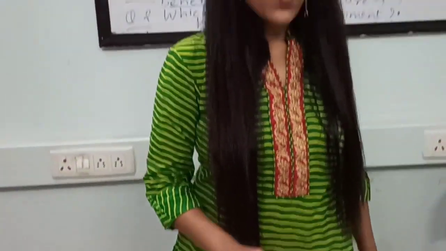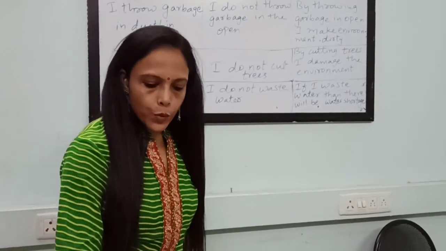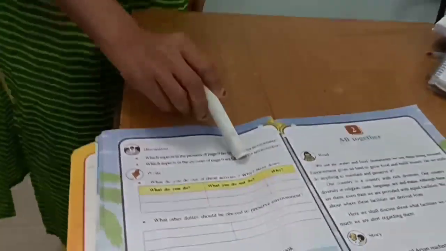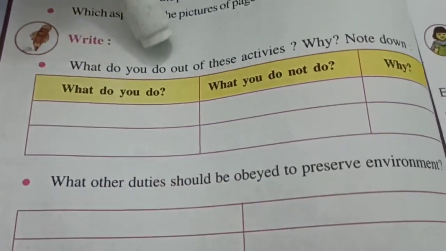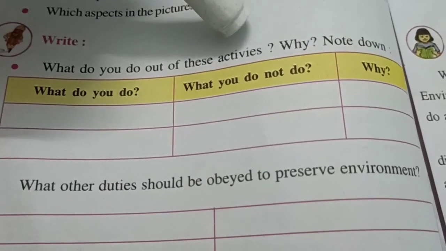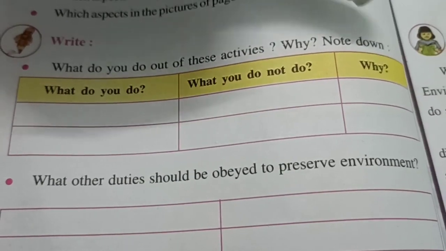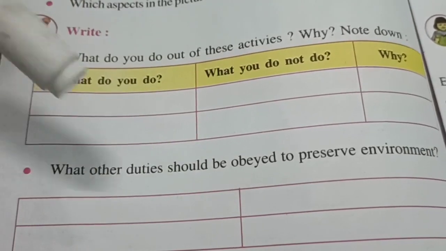We have done question answers. Okay, so now next question on page number 10 is this. These 2 questions we have done, right? This question. What do you do out of these activities? Why? Note down. So what? See the 9 activities we have seen.